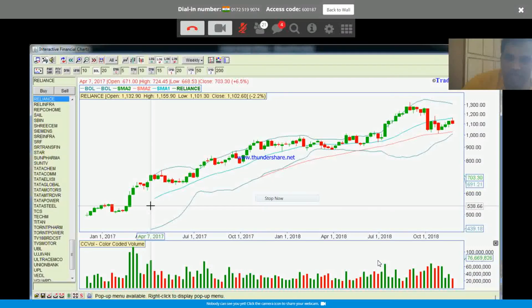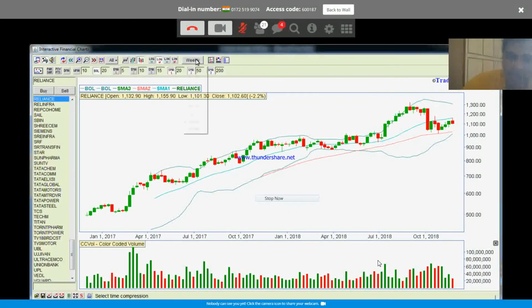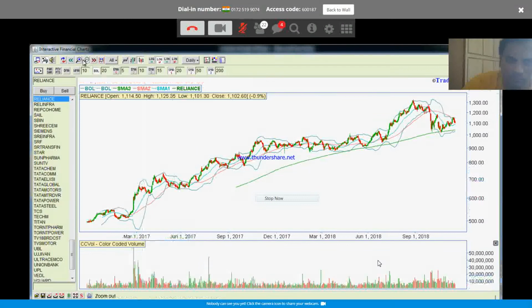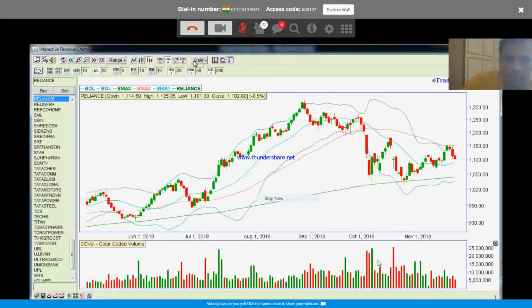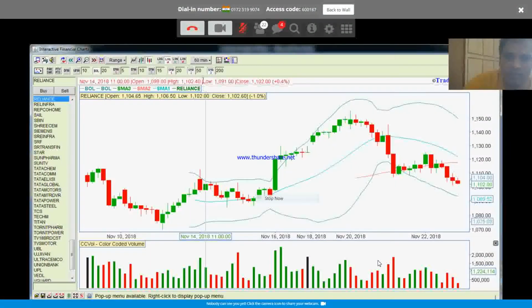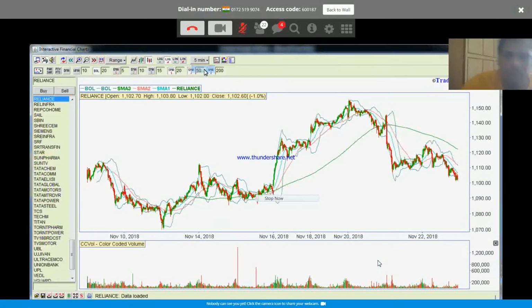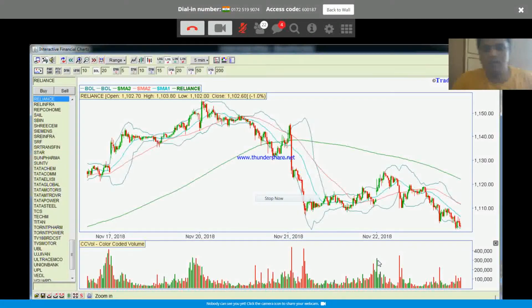You look at the weekly chart. Zoom in a little bit more, you look at the daily chart, right? Further, zoom into intraday, 60 minutes, 15 minutes. It depends upon the time frame you want to trade in. You can zoom in and analyze.